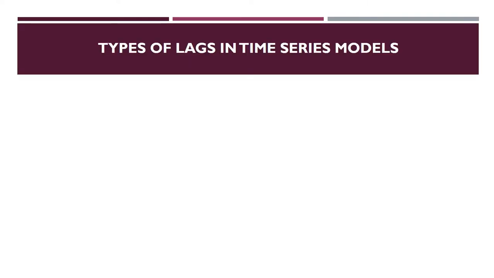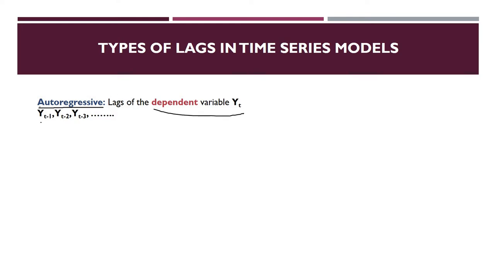Now first of all, there are different types of lags in the time series model. The first type of lag is known as auto-regressive. Auto means on its own. That means when the variable is depending on its own past, we name it auto-regressive. That's why it's written as lag of the dependent variable yt depending on yt minus 1, yt minus 2 and yt minus 3. Okay, let's take an example.